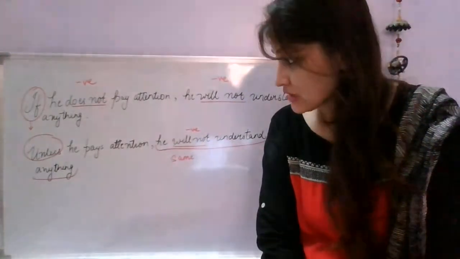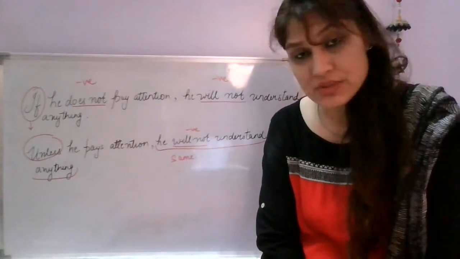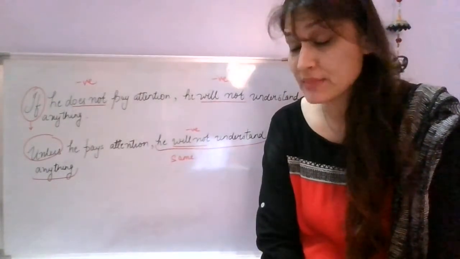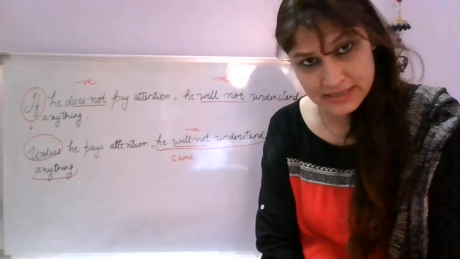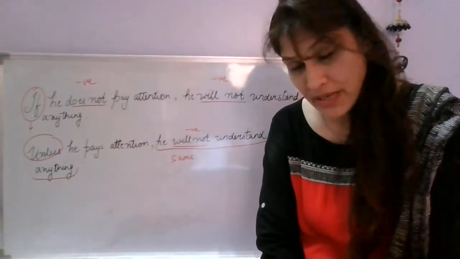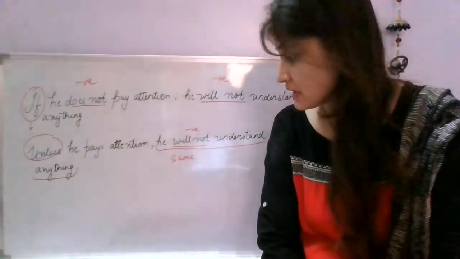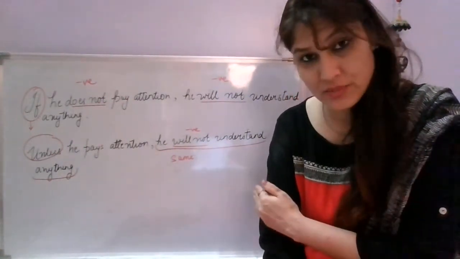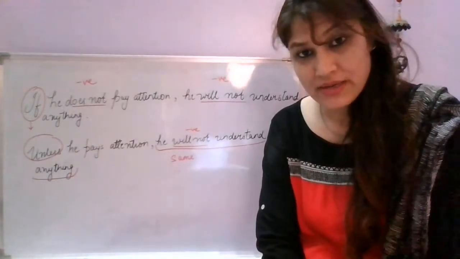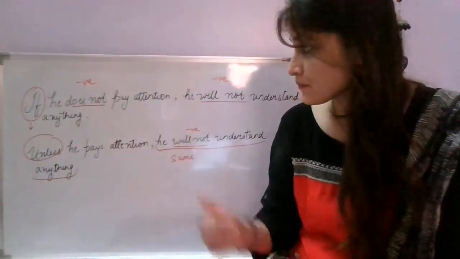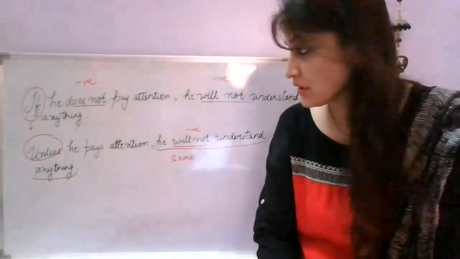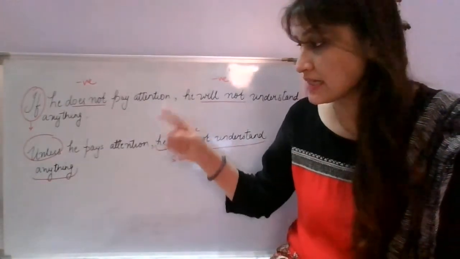The same goes with unless. We cannot use a negative with unless in the same clause, but we can use a negative in the another part of the sentence, while we are copying it from the question. So we could get it this way, or we could even get vice versa.